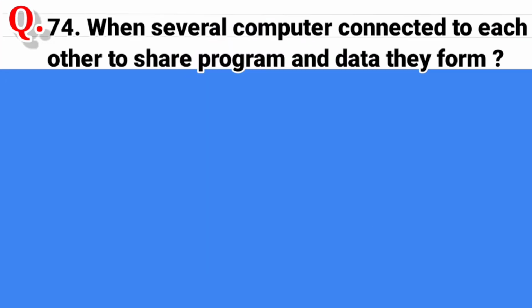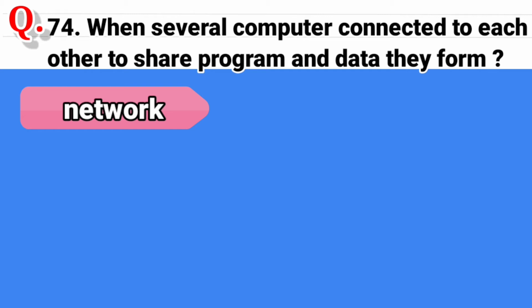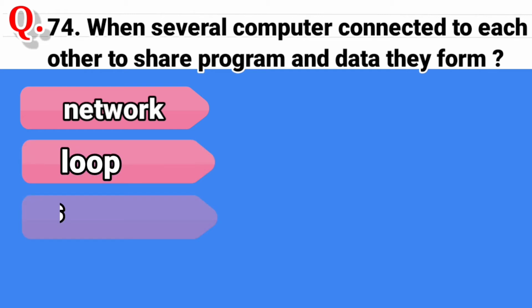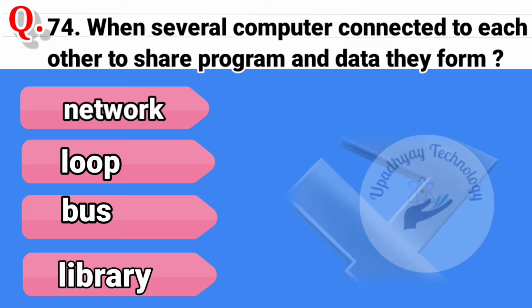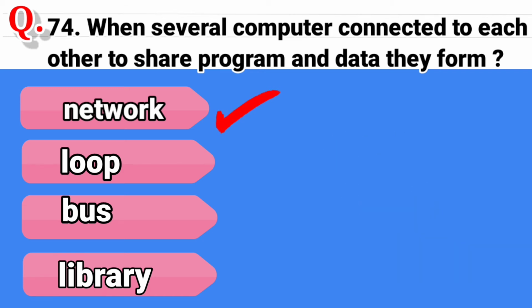Question 74. When several computers connected to each other to share program and data, they form. And the options are network, second option is loop, third option is bus, and the last option is library. And the correct answer is network.